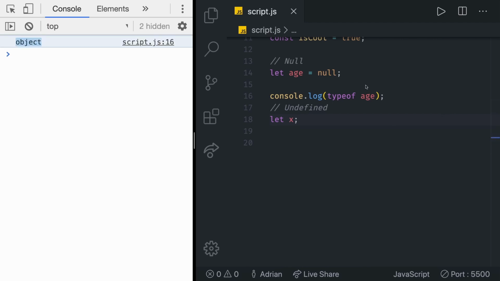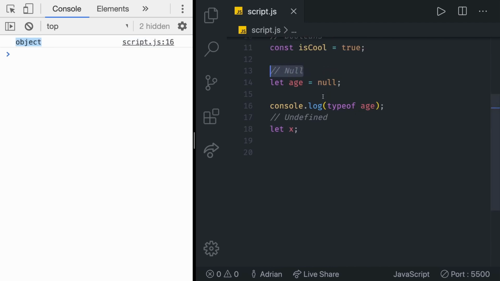So that is really weird because we said that null is one of the basic primitive data types. So definitely the data type of age, which we set to null here, should be null, right? We can also test the type of null itself, and we also get an object. It's interesting to see that this is actually a bug in the whole JavaScript language.